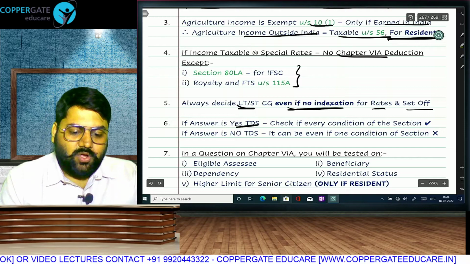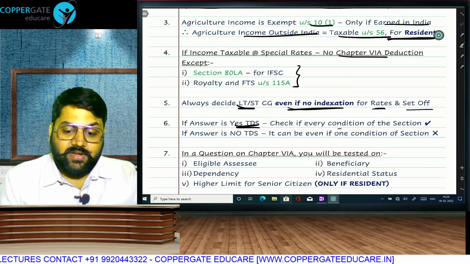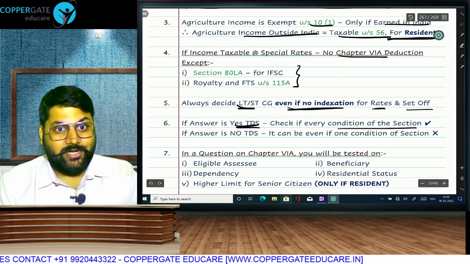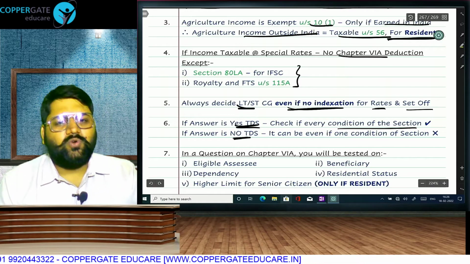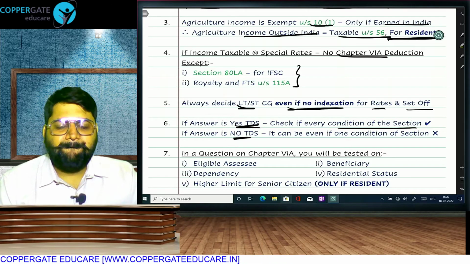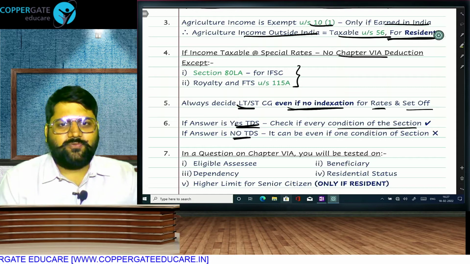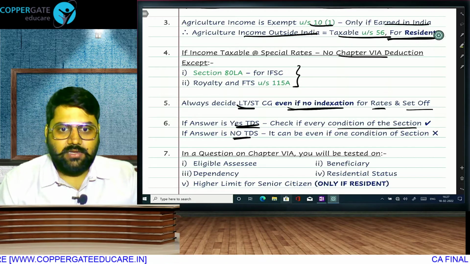If the answer to your question is coming as yes, TDS is deductible in the TDS chapter, check every condition: payer, payee, monetary limit, exemptions given, check everything. If your answer is coming as no TDS, the monetary limit has not exceeded, no TDS, don't check anything else. Even if one condition is not fulfilled, just say no TDS, finish it off. To say yes TDS, check that all the conditions are fulfilled.